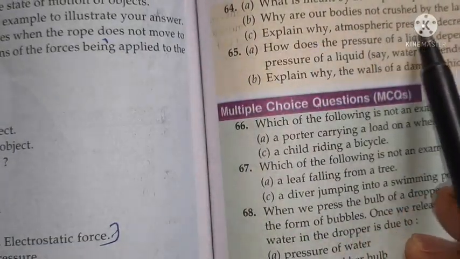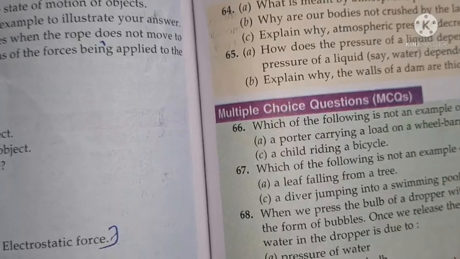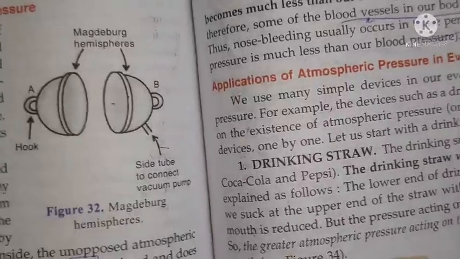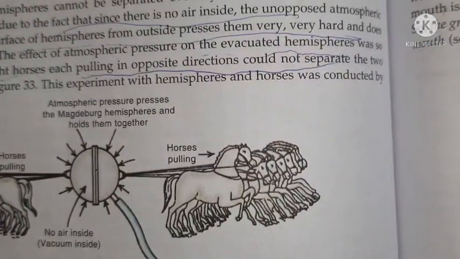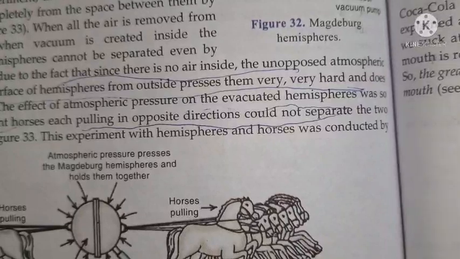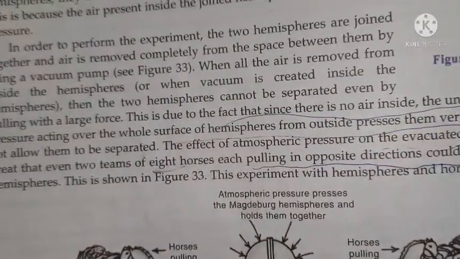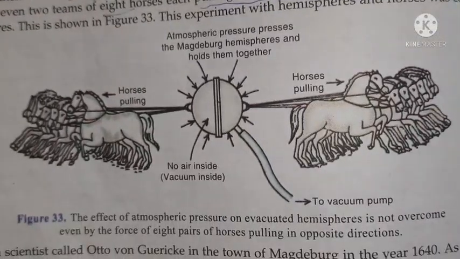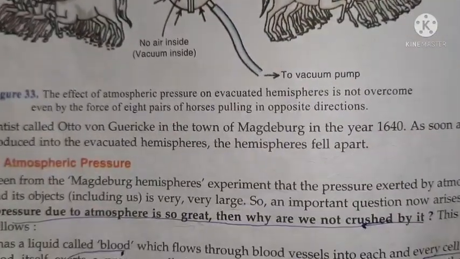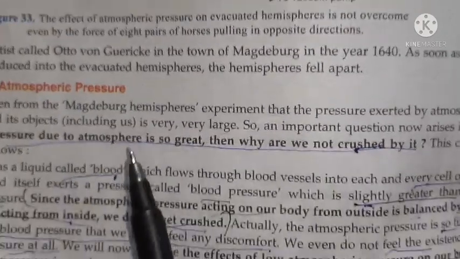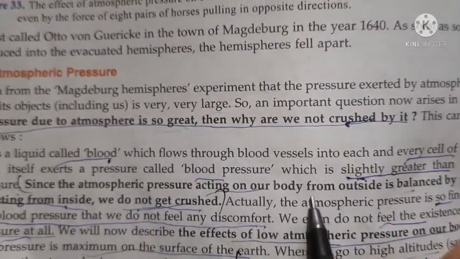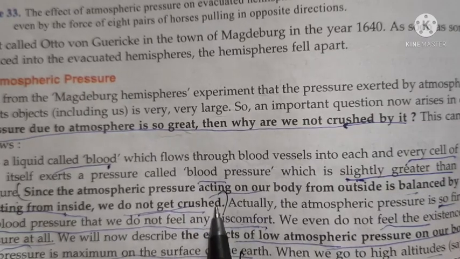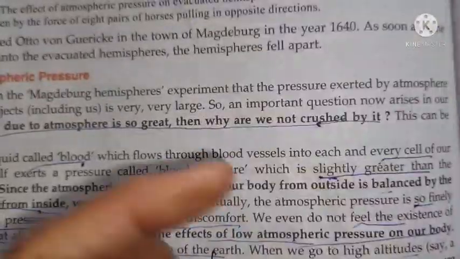Why are our bodies not crushed by the large pressure exerted by the atmosphere? Because the blood pressure and the atmospheric pressure balance each other. Please open page 206. You can write from here. Since the atmospheric pressure acting on a body from outside is balanced by the blood pressure acting from inside, we do not get crushed. Okay, so you will write till here only.